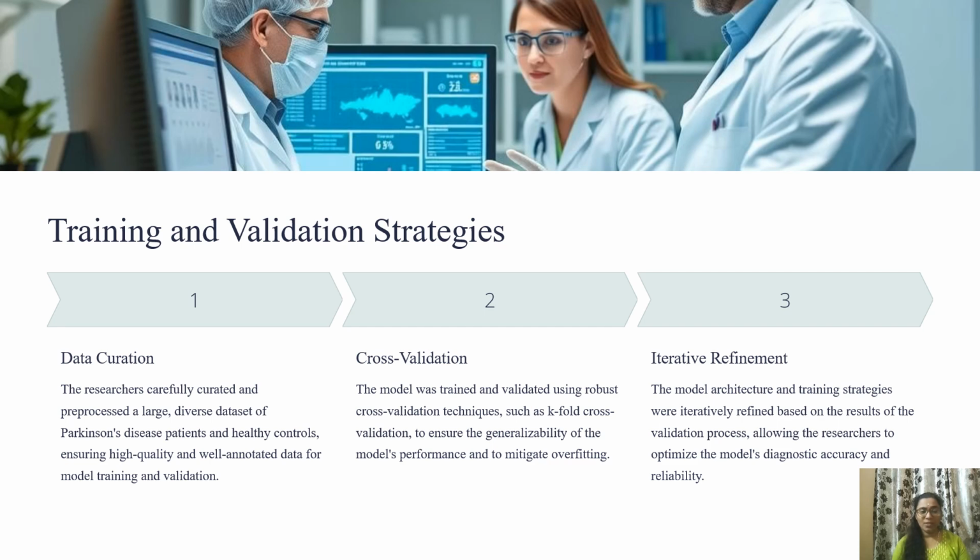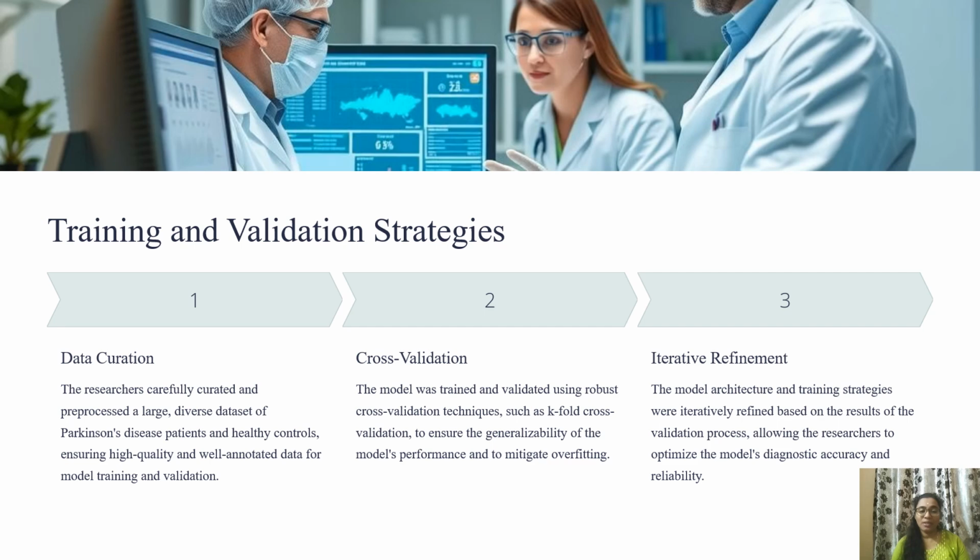Training and validation strategies, which includes data curation, cross validation, and iterative refinement. In data curation, the researchers carefully curated and preprocessed a large, diverse data set of Parkinson's disease patients and healthy controls, ensuring high quality and well annotated data for model training and validation.